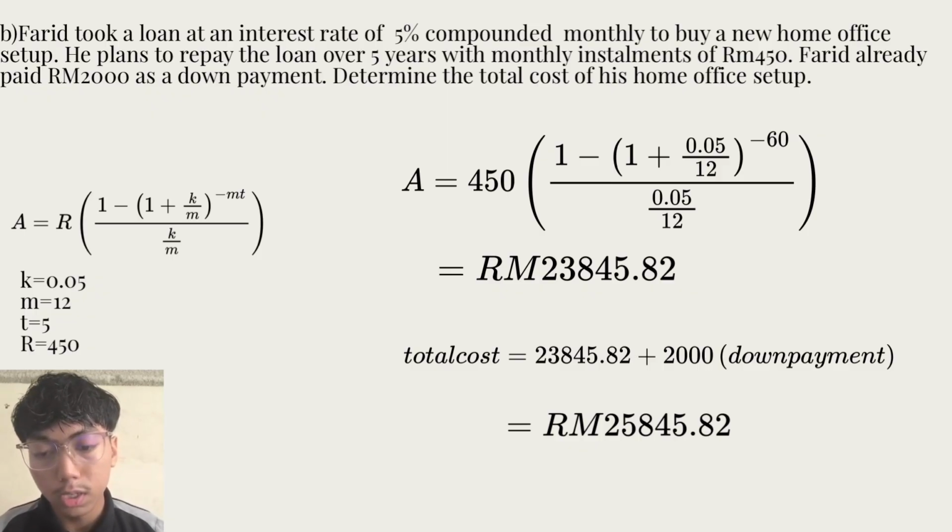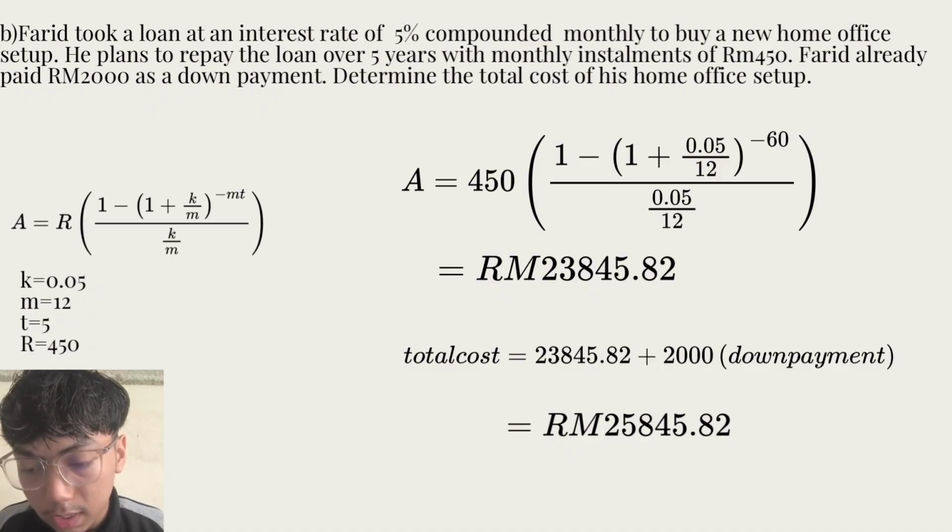So we are going to use the present value formula, which is A equals to 450[(1 minus (1 + 0.05/12) to the power negative 60) divided by (0.05/12)], and the answer is 23,845 ringgit and 82 cents.